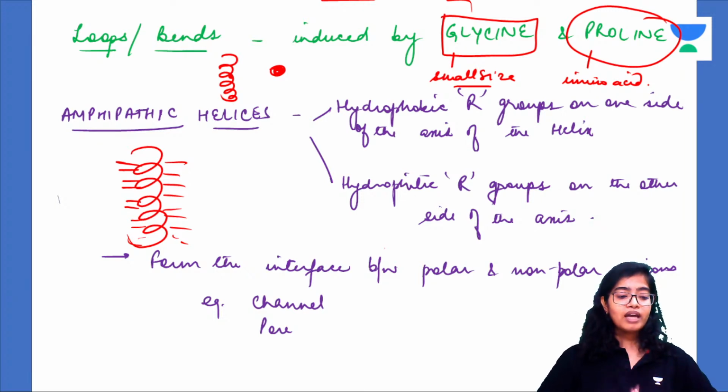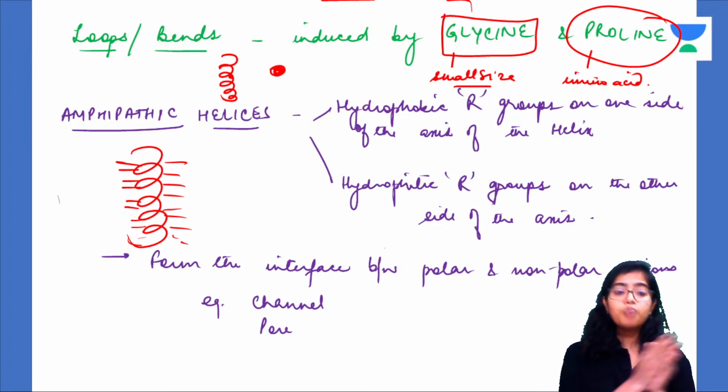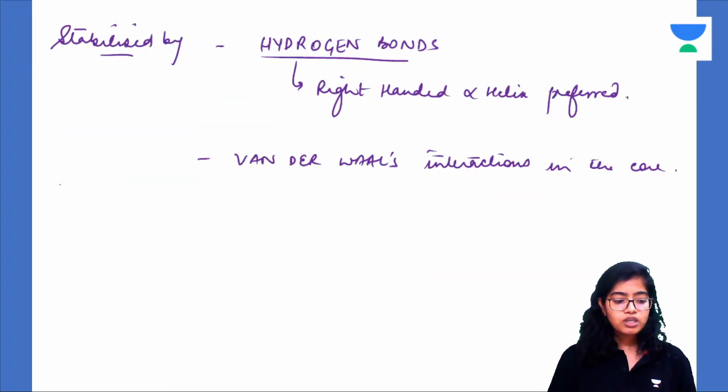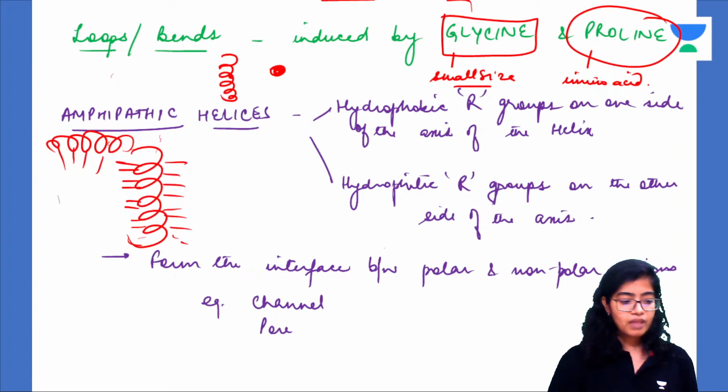They will provide an interface between polar and non-polar regions. How? If this side is hydrophobic, they'll make sure that the hydrophobic R groups point towards this side, and the hydrophilic R groups point outside.